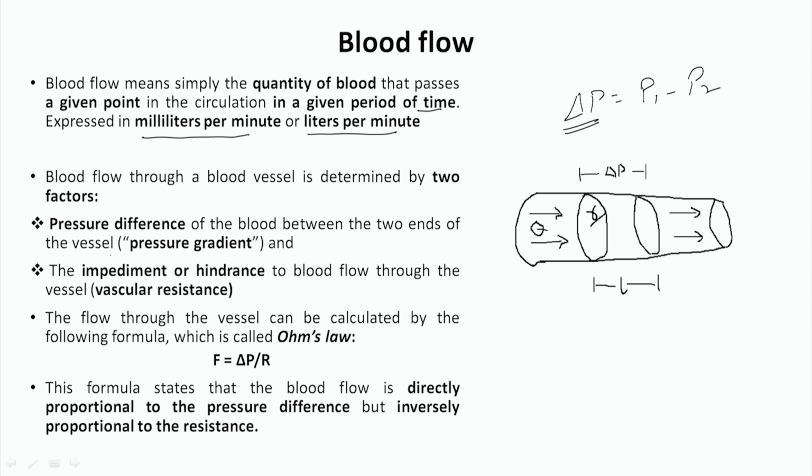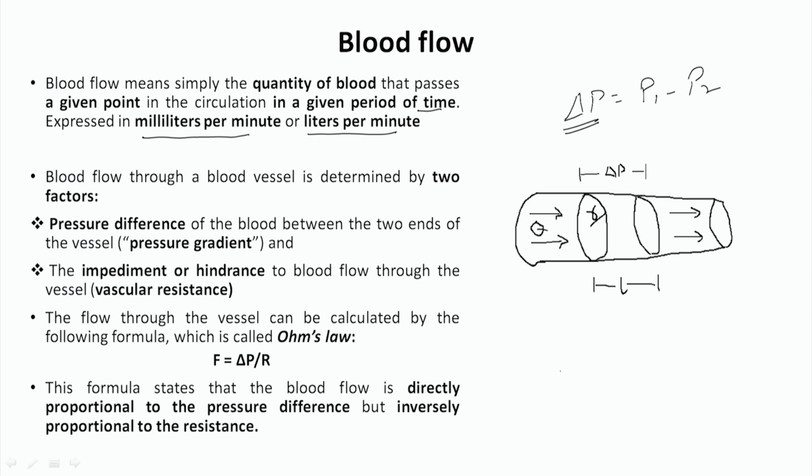So that is the pressure difference at the two ends of a vessel, and the second is the resistance provided by the vessels. If the blood vessel is narrow, then resistance will be more. If the blood vessel is wider, the resistance will be less. So that is called hindrance or impediment. The flow of blood through vessels can be calculated by the following formula, by Ohm's law.